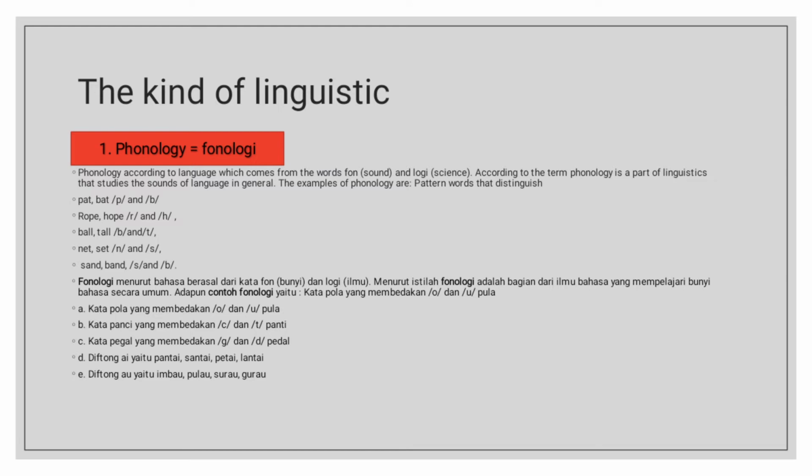Examples of phonology are patterns of words that distinguish: pet, bat, P and B; rope, hope, R and H; ball, tall, B and T; net, set, N and S; sand, band, S and B.